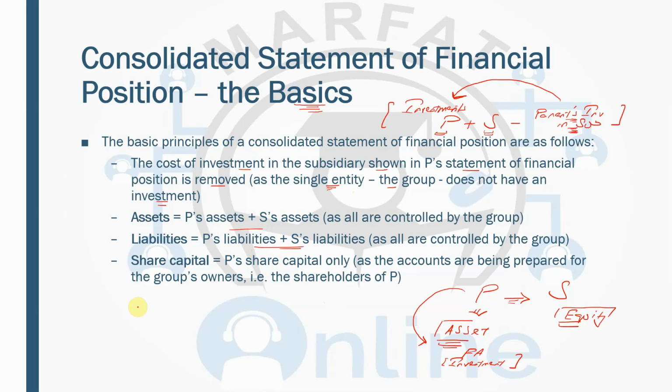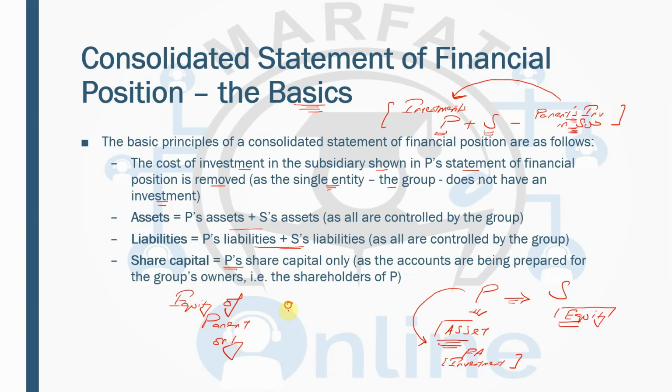But when it comes to equity, when you're talking about the share capital, share premium, you are going to take the equity of the parent only. Remember, equity of the parent only.